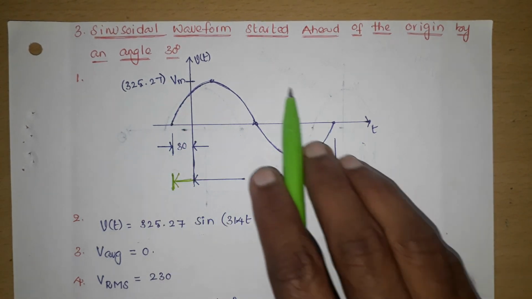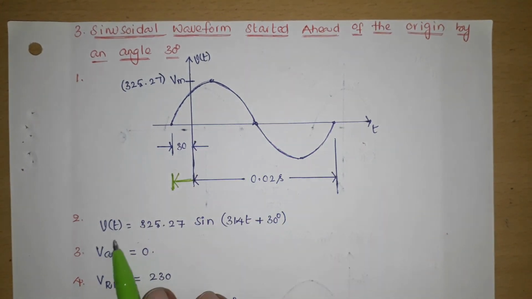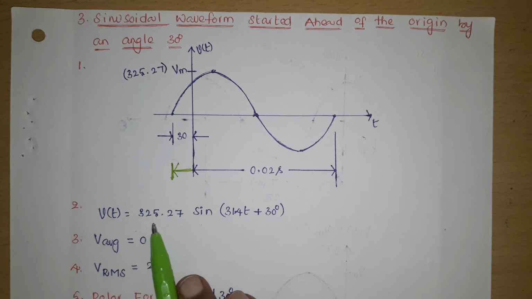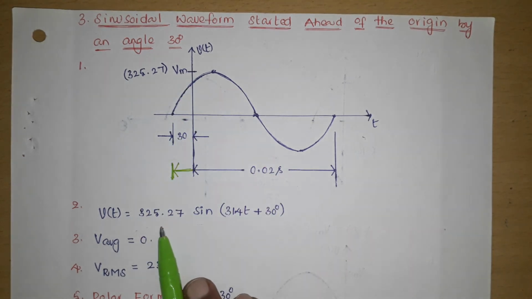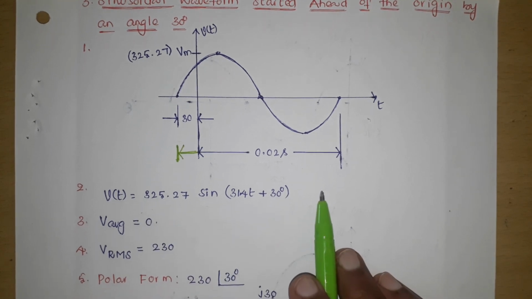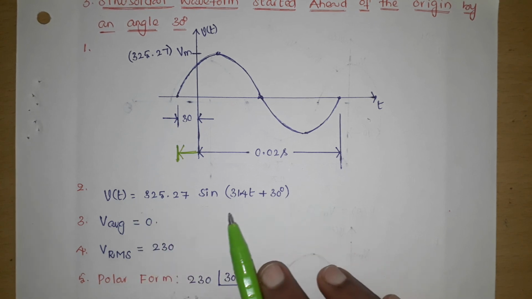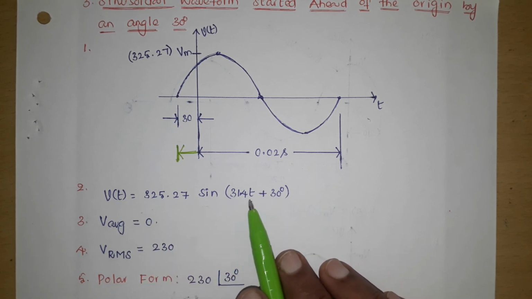The x-axis is time axis and y-axis is v of t. The mathematical equation for this waveform is v of t equals 325.27 sin (314t plus 30 degrees). This is the mathematical expression for the instantaneous value; you can find the instantaneous value of the voltage by it.